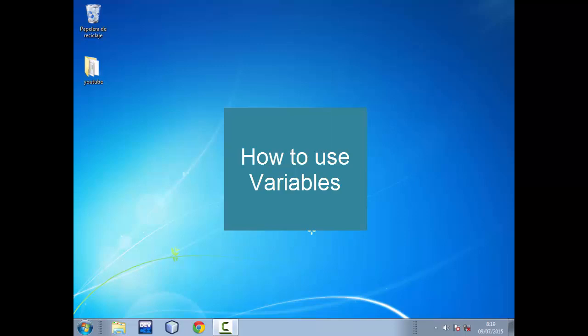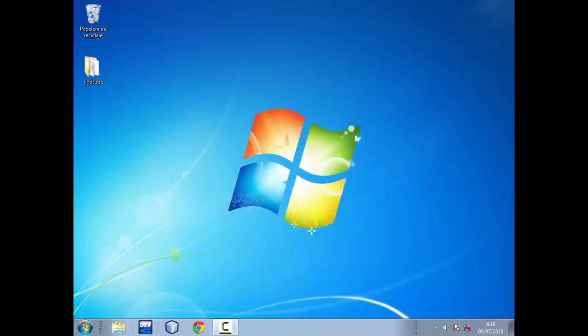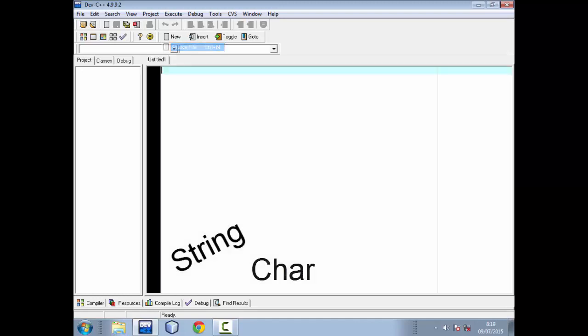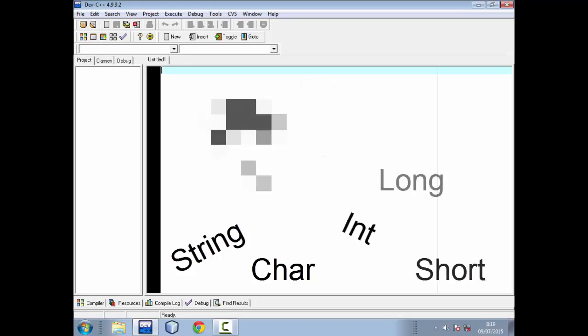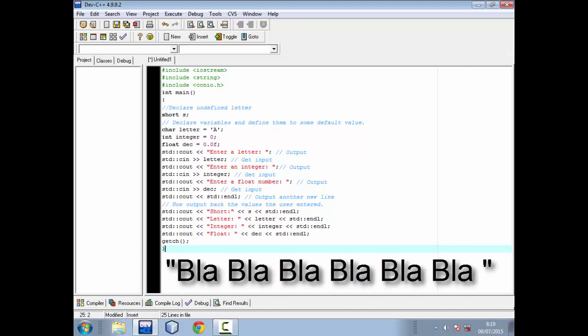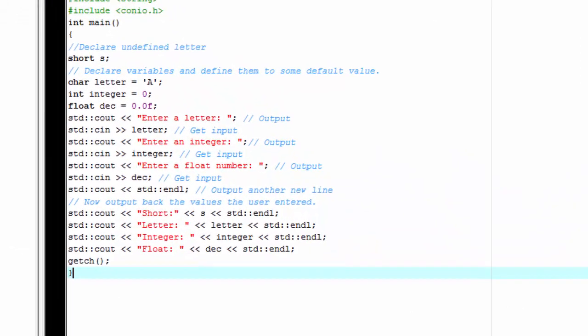Okay, let's begin. A variable is basically a piece of memory in our computer and it stores a value of some type. Whether it's a string, char, int, short, long, float, double, or a bool. All these values are different and I'll explain a little of them. A string is basically a segment of characters. It could be a line of sentences with spaces in them. It could be quotes, segments, etc.